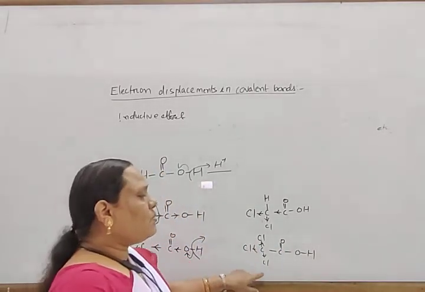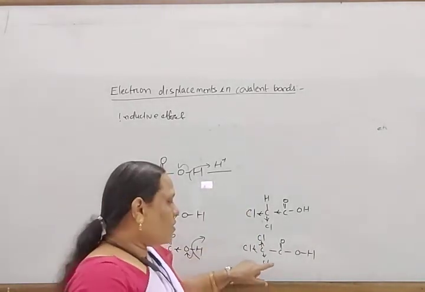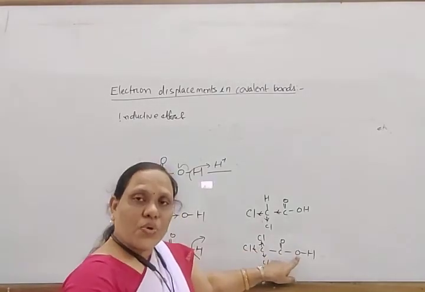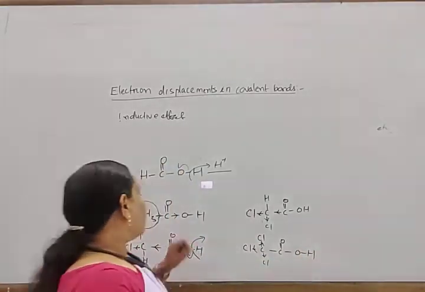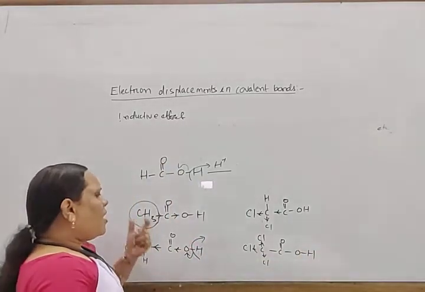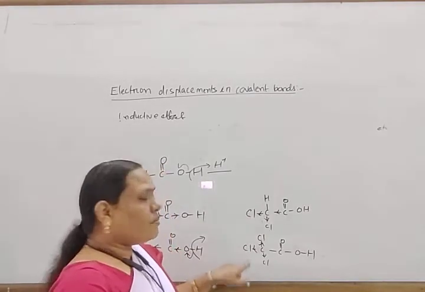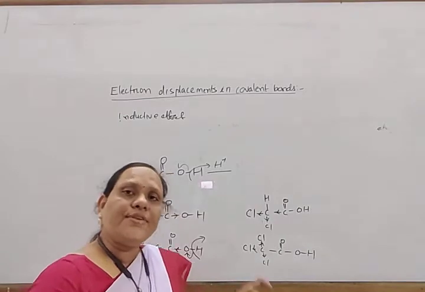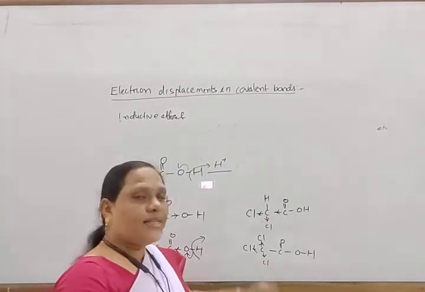In this way this carbon becomes more positive and this oxygen becomes more positive. As a result, removal of H plus becomes easier. So if the number of minus I groups is greater, the acidic strength is greater.